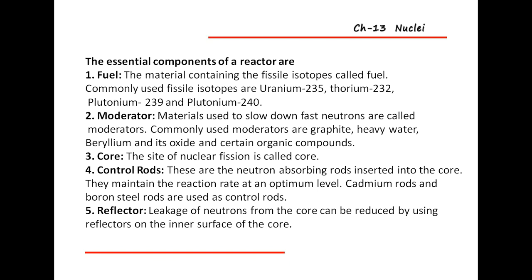Then the fifth one is the reflector. The leakage of neutrons from the core can be reduced by using a reflector on the inner surface of the core. So suppose there is leakage of neutrons, then that will be controlled by this reflector.